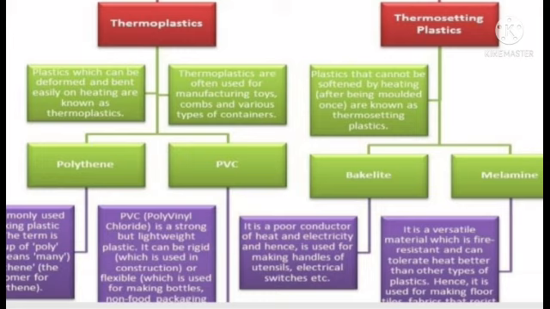Now, what are thermoplastics? The plastics which can be deformed and bent easily on heating are known as thermoplastics. Example, polythene, PVC. Now, thermosetting plastics are those which cannot be softened by heating after being molded once are known as thermosetting plastics. Example, bakelite and melamine. Now let us discuss each of these plastics.